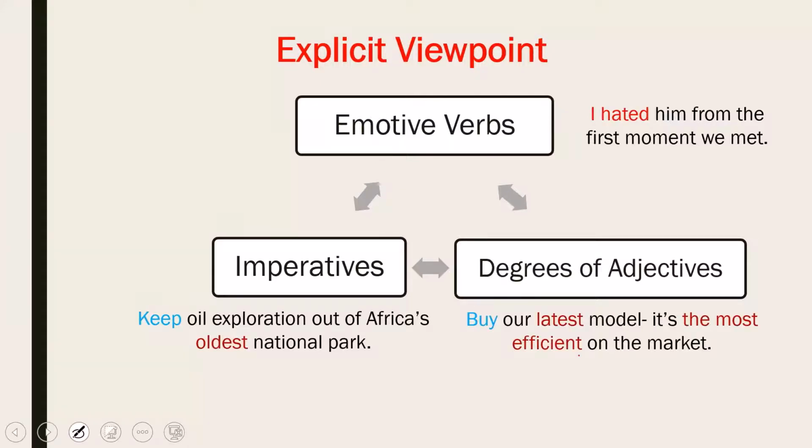Emotive means, like I hated, this verb tells you your emotions. And imperative, all these blue words are imperative words. They are showing some command: keep, buy. Degrees of adjectives, for example, you say oldest, you say latest, you say the most efficient.